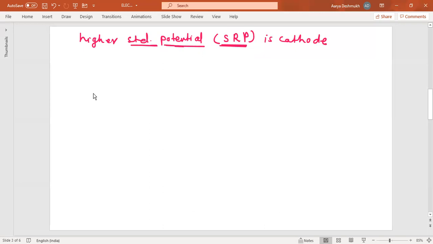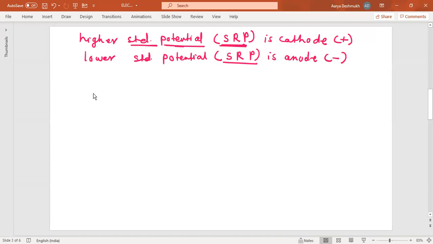Electrode with the higher standard reduction potential is the cathode in the case of a galvanic cell, and the one with the lower standard reduction potential is the anode, which is the negative one. According to IUPAC convention, we express electrode potential in terms of reduction potential only.